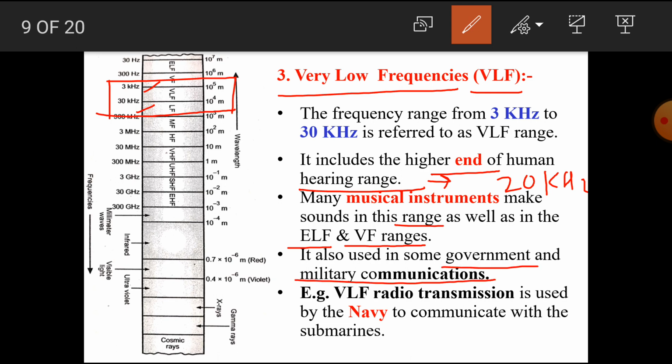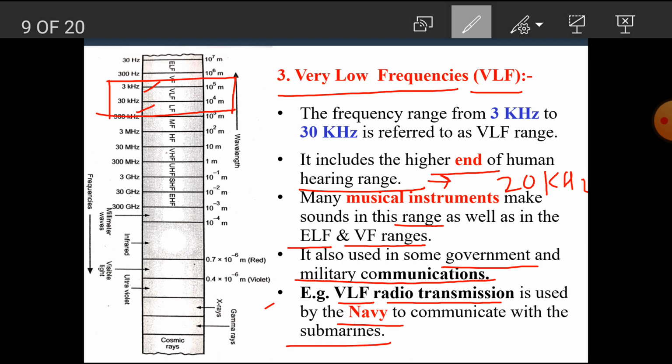That means these frequencies are used for the communication purpose. For example, the very low frequency radio transmission is used by the Navy to communicate with the submarine. This type of communication is also called point to point communication.